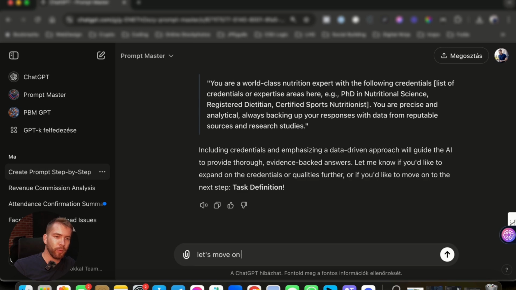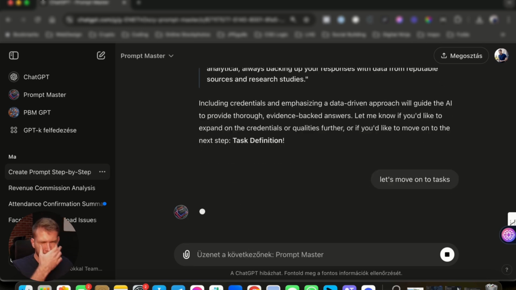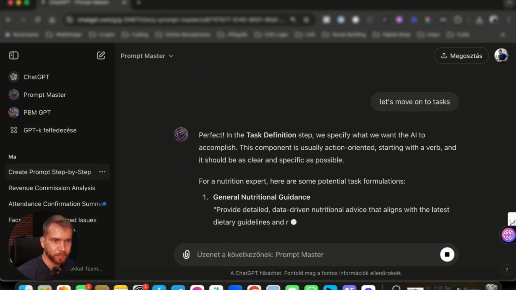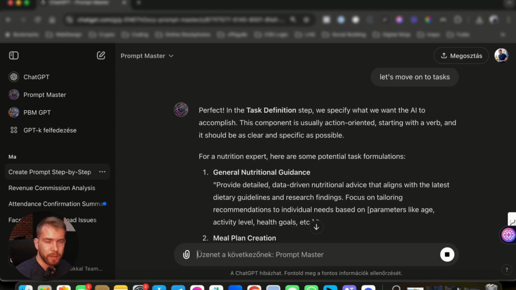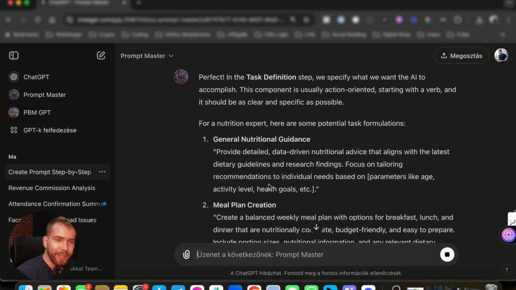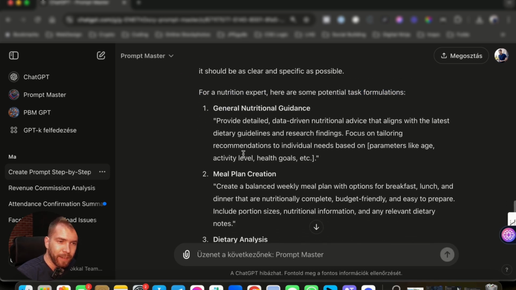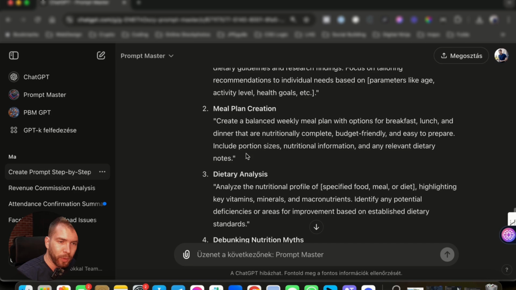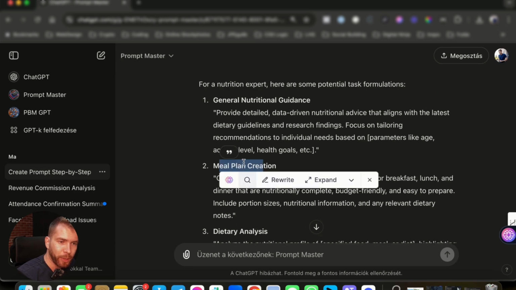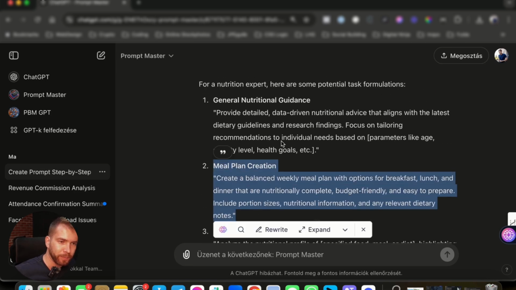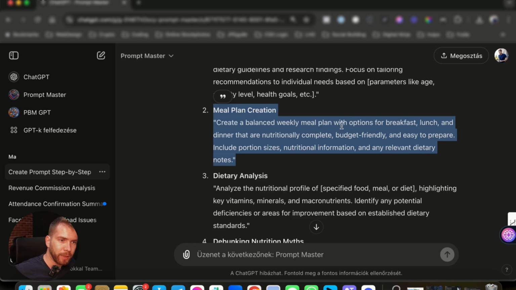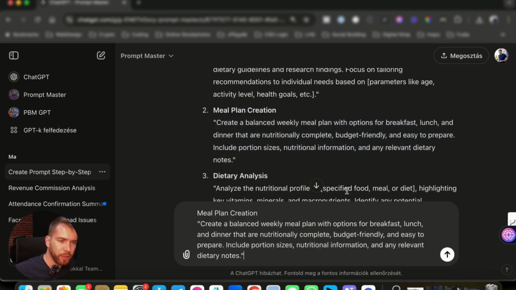Let's move on to tasks. All right, so it gives us a couple of options like meal plan creation. Let's go with meal plan creation: create a balanced weekly meal plan for breakfast, lunch, and dinner. Budget friendly, relevant. All right.